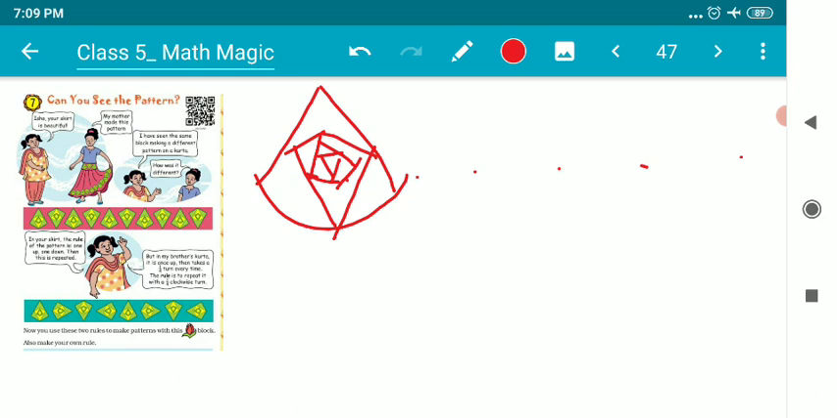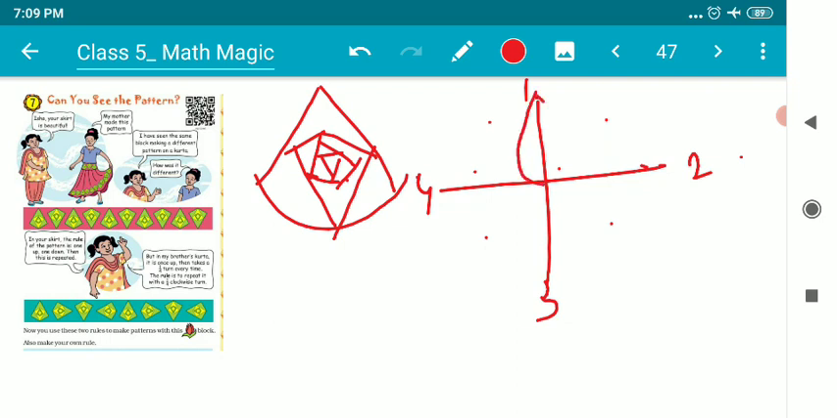So children, when we talk about a pattern, if it takes a half turn, suppose there are four parts. This is position number 1, 2, 3 and 4. These are the positions I'm marking. Suppose the figure is in this position. If it takes a half turn, obviously the figure will be looking like this. Yes or no, children? Because it will come to this position.